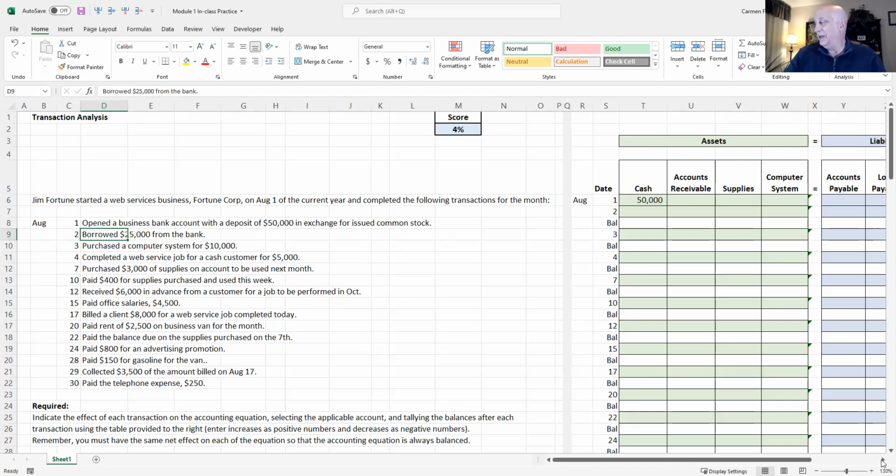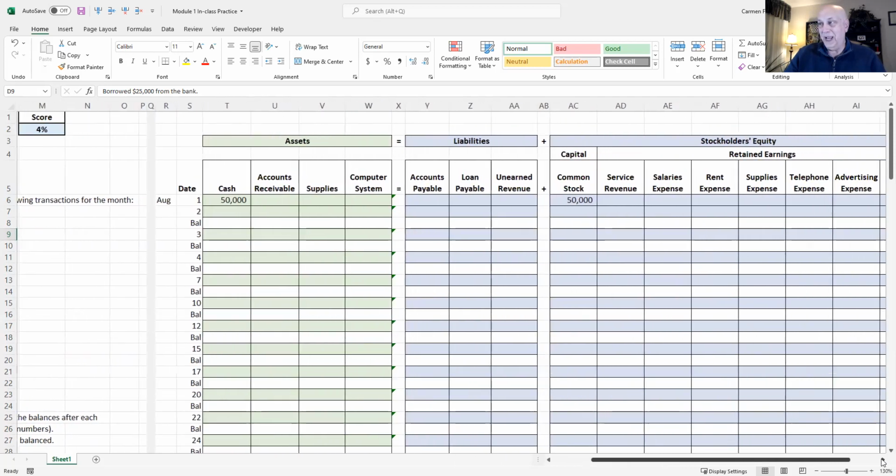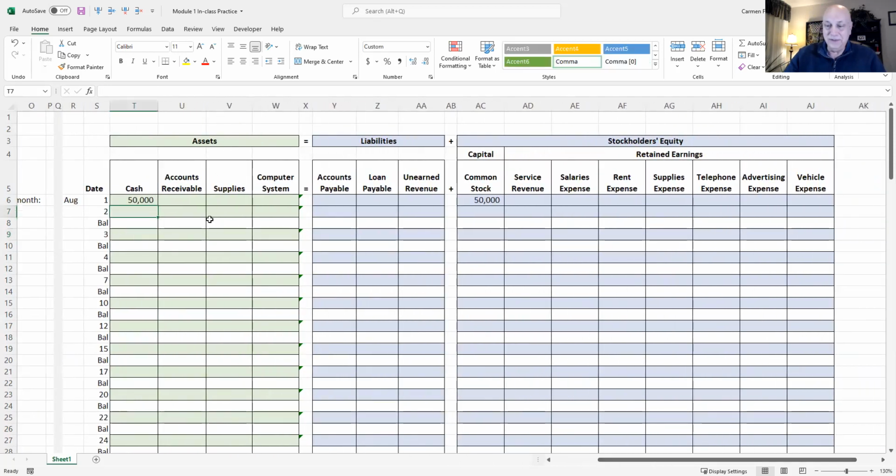So let's come back over here to this accounting equation. And we see cash coming in. So we're going to put $25,000 here as cash coming in. So now we have $75,000 of cash. We had 50 from an initial investment, and Jim just borrowed 25,000 more. So now we have $75,000 of cash.